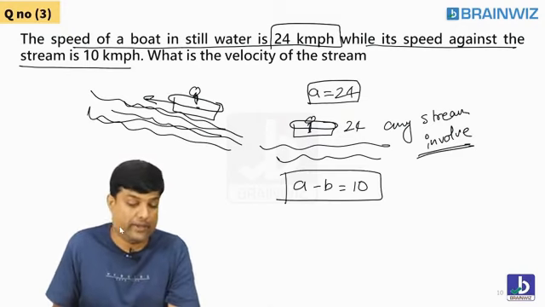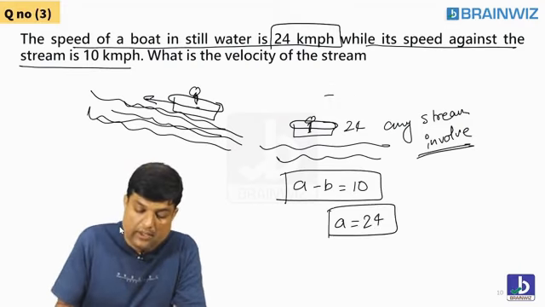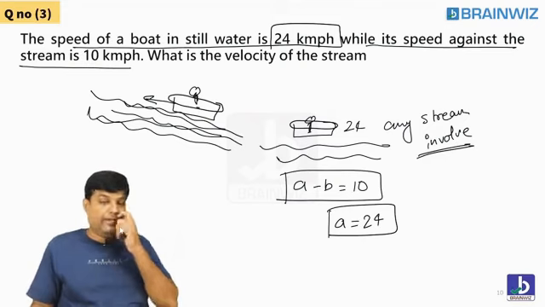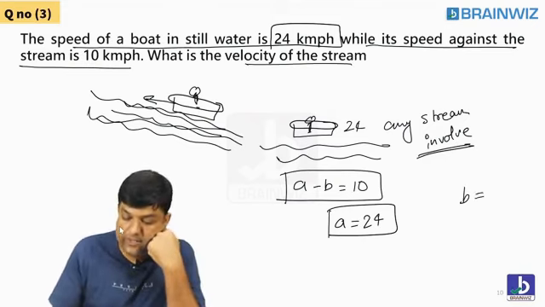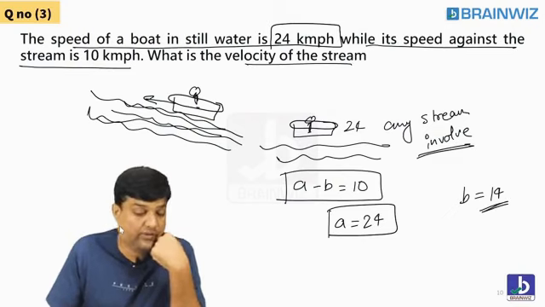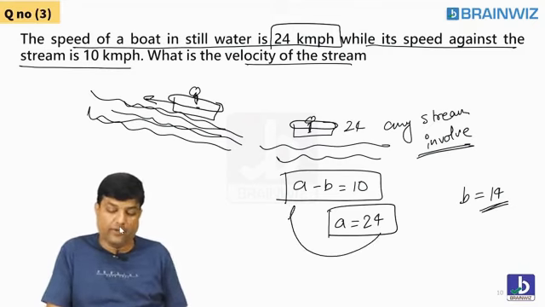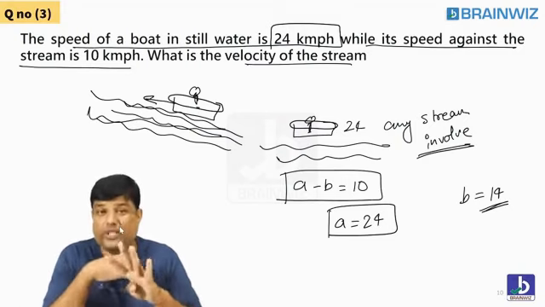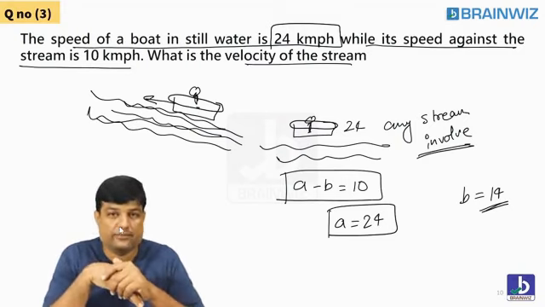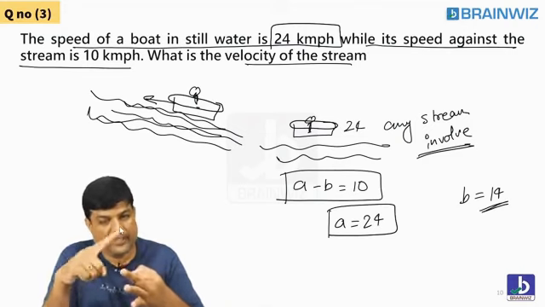Are you understanding, everybody? A value is given as 24. A minus B value is 10. So what do you want? I want the speed of the stream. I want B value. B value is what? 14. Is it 14, everybody? Yes, it's 14. Solve these two, you'll get the value. Put this A value here, you'll get B value. That's a very simple question. With the help of these 3 to 4 questions, what we have done so far, you have understood what is A, what is B, what is A plus B, what is A minus B.